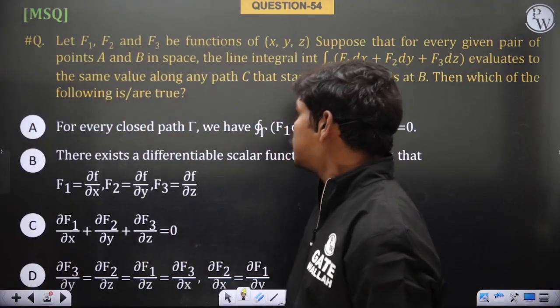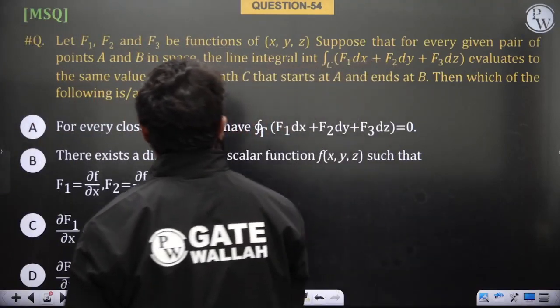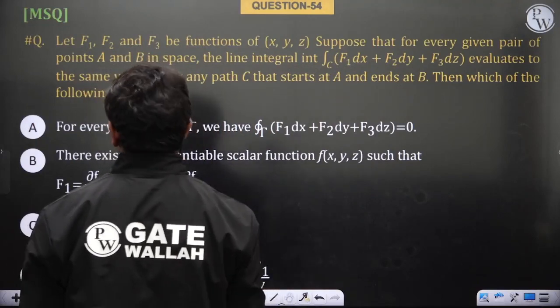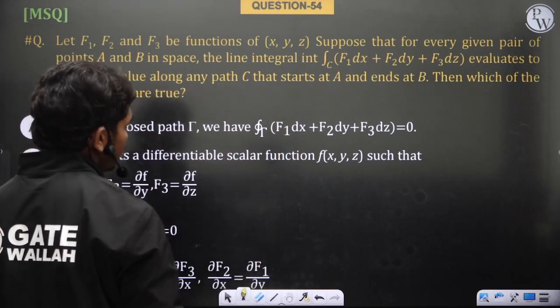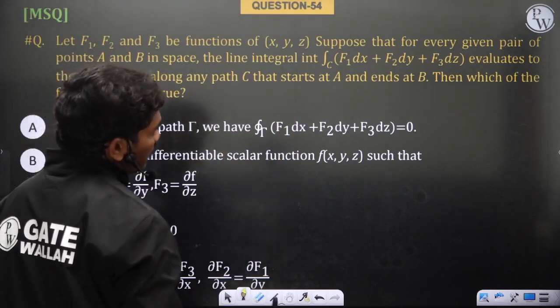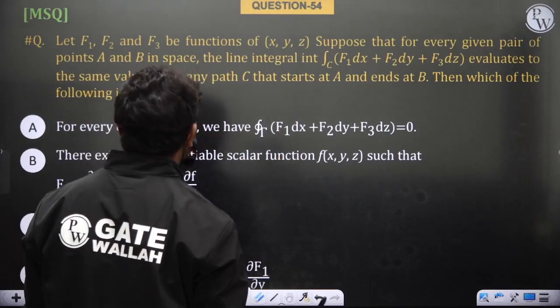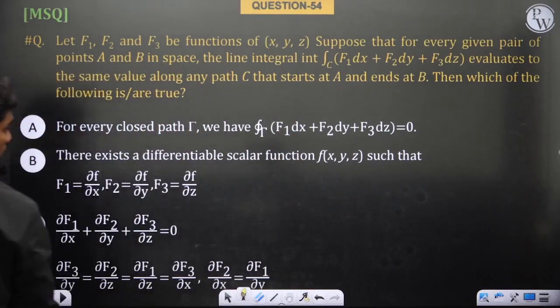So let's solve this question. If f1, f2 and f3 are functions of x, y, z, suppose that for every given pair of points a and b in space, the line integral of f bar dot dr bar evaluates to the same value along any path c that starts at a and ends at b, then which of the following statements is or are true? Okay, so let's see.